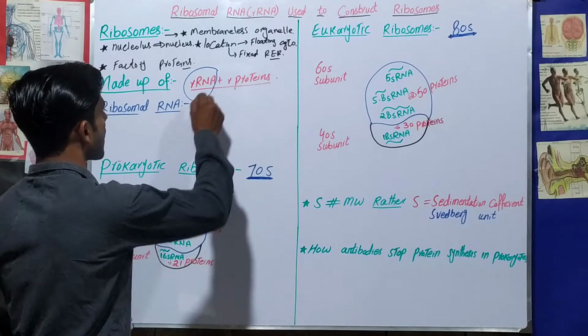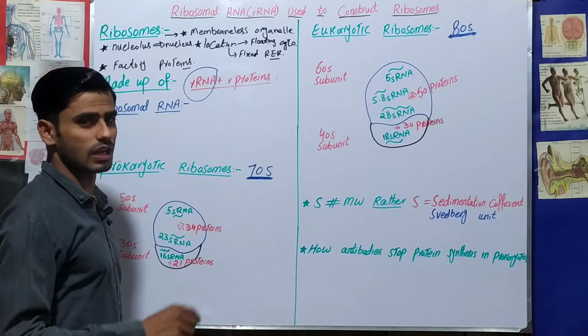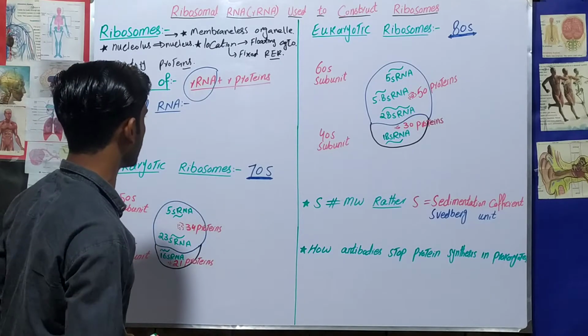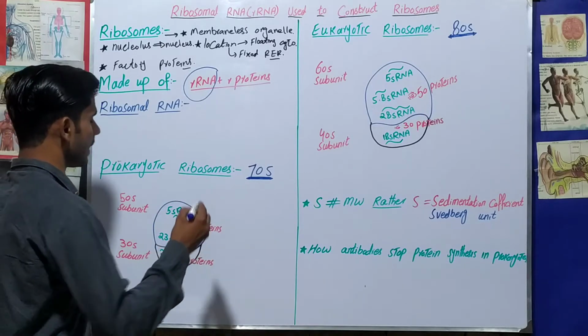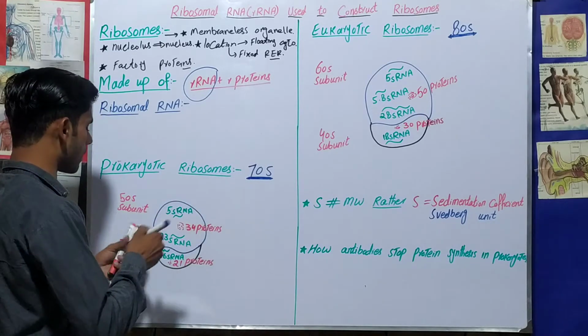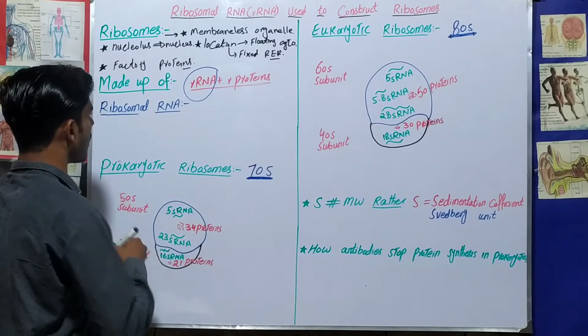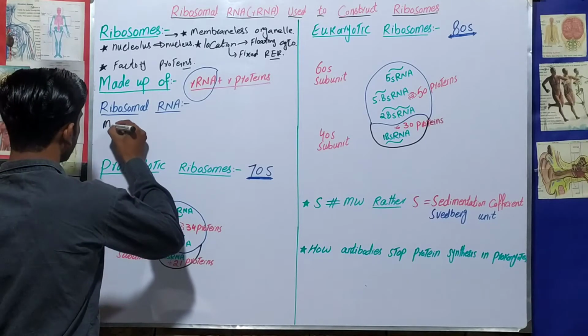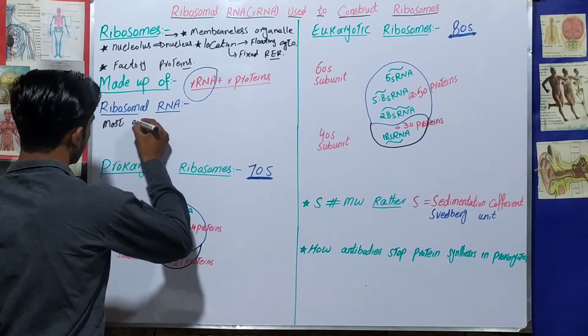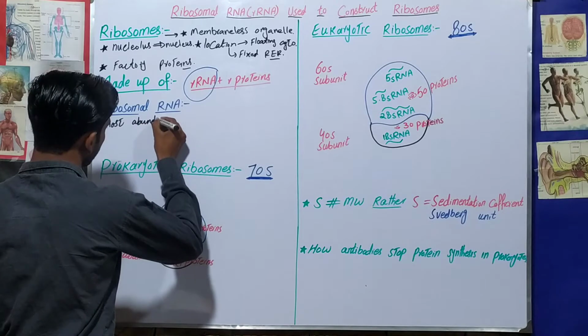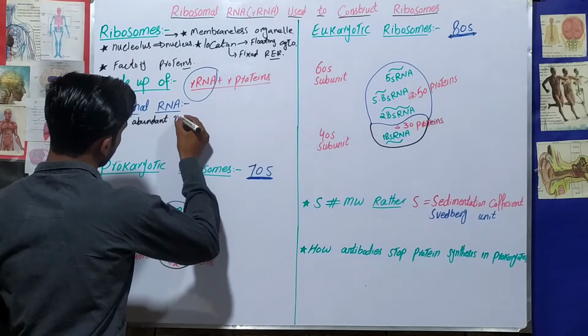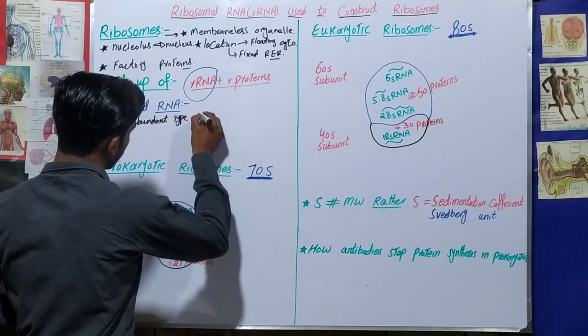Ribosomal RNA is one of the types of RNA, and it is the most abundant type of RNA.